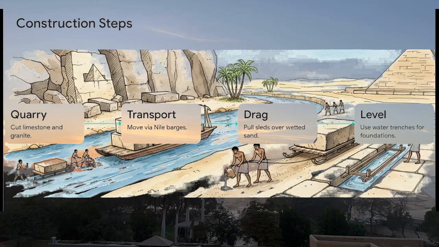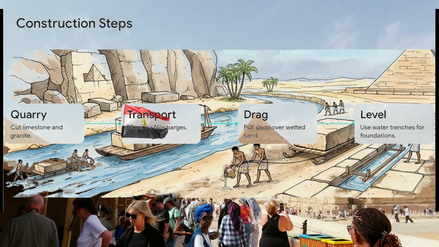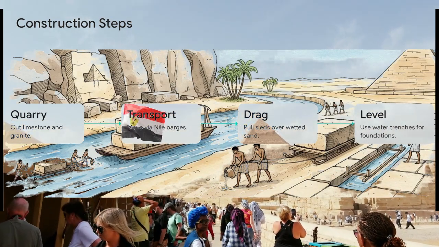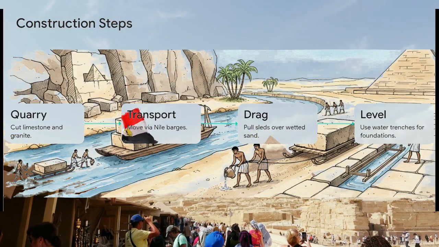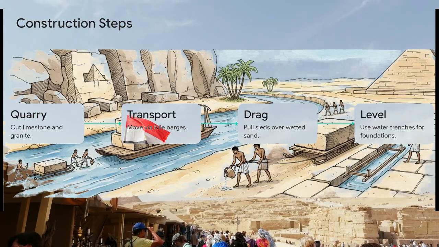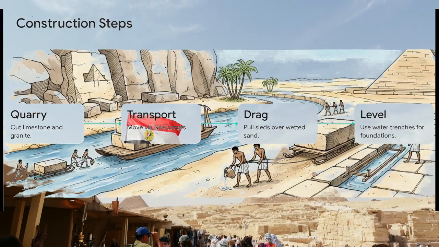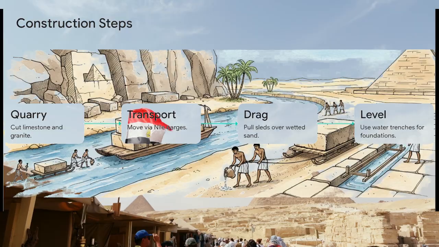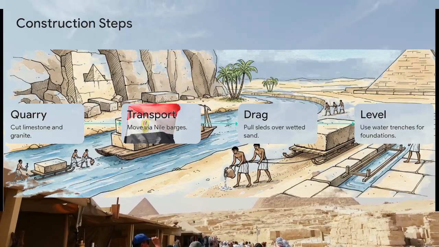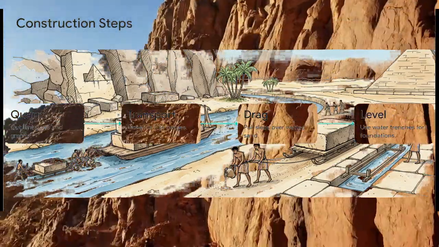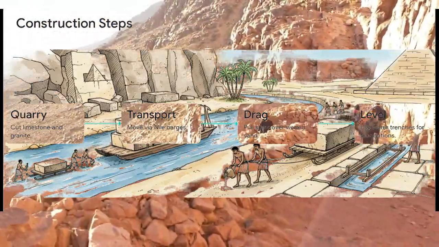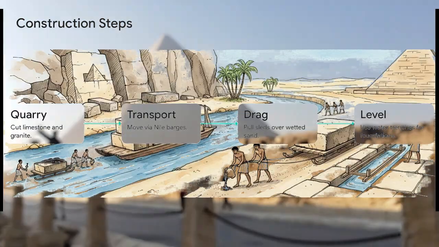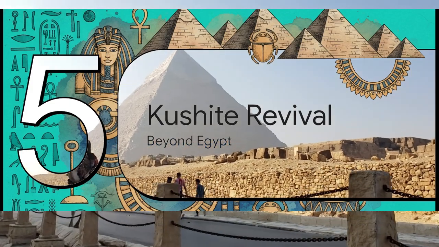The on-the-ground mechanics were incredibly precise. Step 1, quarry the stone. Step 2, transport it via the Nile. Step 3 is where the real genius comes in, dragging these massive stones on wooden sleds over desert sand. By pouring exactly the right amount of water in front of the sled, the droplets created tiny bridges between the sand grains. This stiffened the path and actually reduced the pulling friction by up to 50%, halving the effort. Finally, Step 4 used water trenches as massive liquid levels to ensure the foundations were perfectly flat. It's just pure, elegant, ancient engineering.